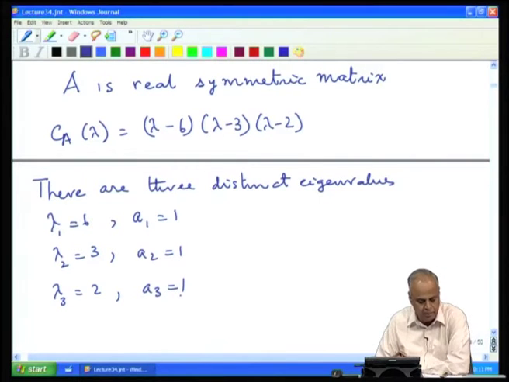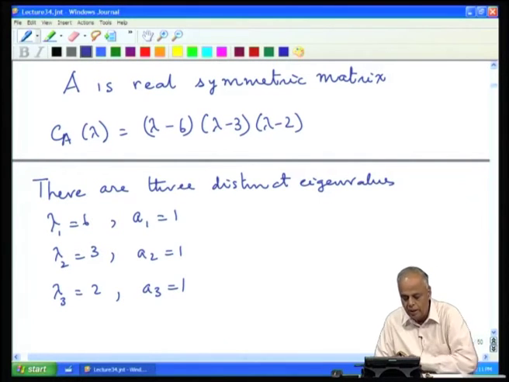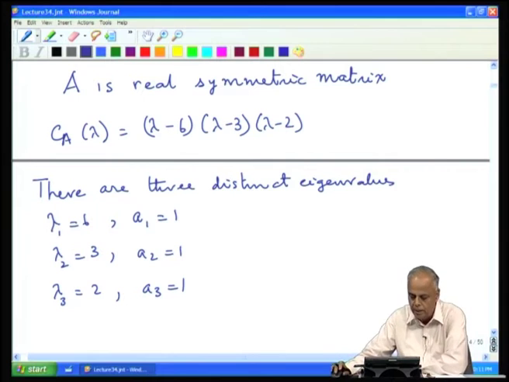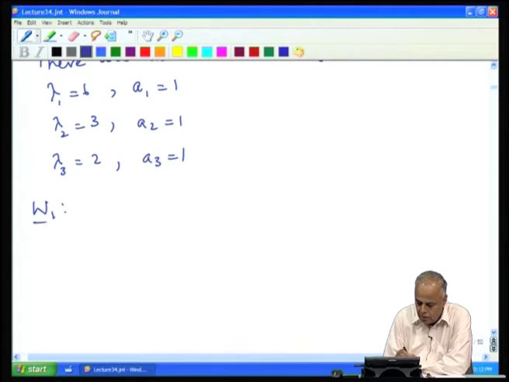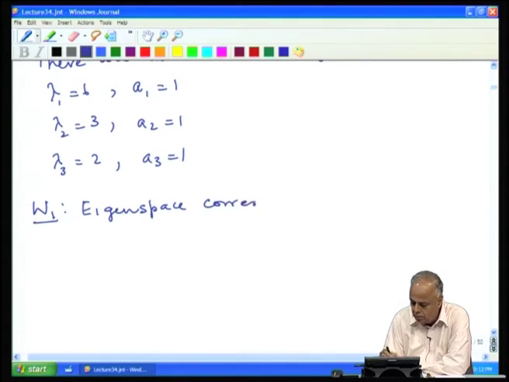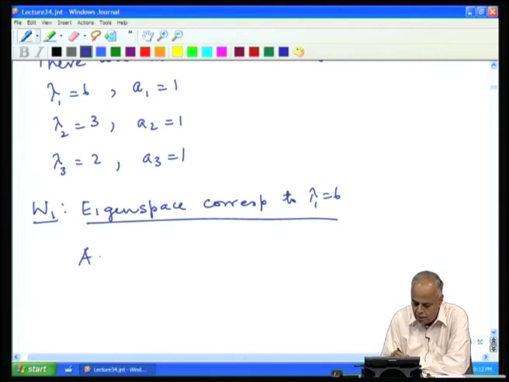So, we have a real symmetric matrix now whose eigenvalues are known, and we know their algebraic multiplicities. Let us find the eigenvectors. So, first, the eigenspace corresponding to lambda 1 equal to 6. For this we must look at the matrix A minus 6 I, because lambda 1 is 6.